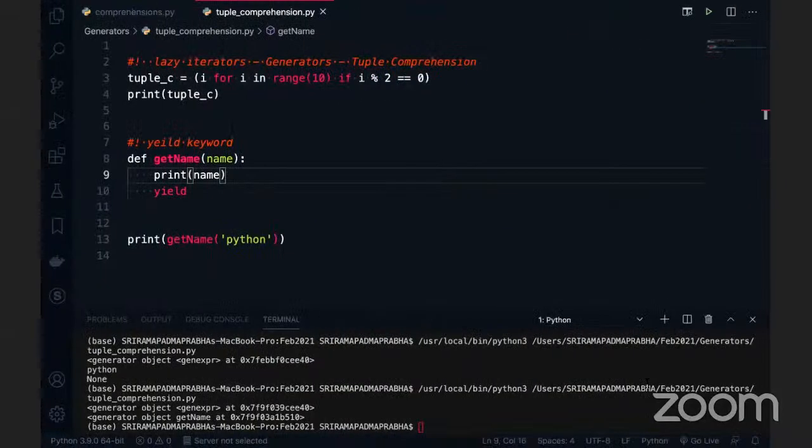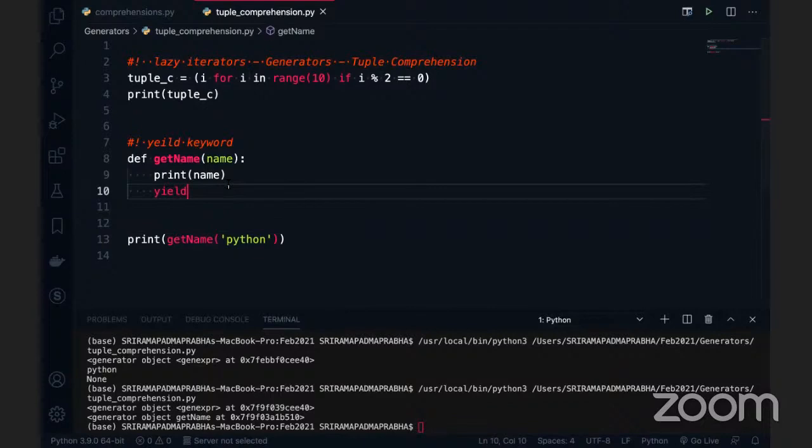Initially he told how many ways we can create a list: using list comprehension, the direct list method, or a for loop. So the list comprehension, and dictionary is left, right? Yes. Okay, so I'm back, guys.